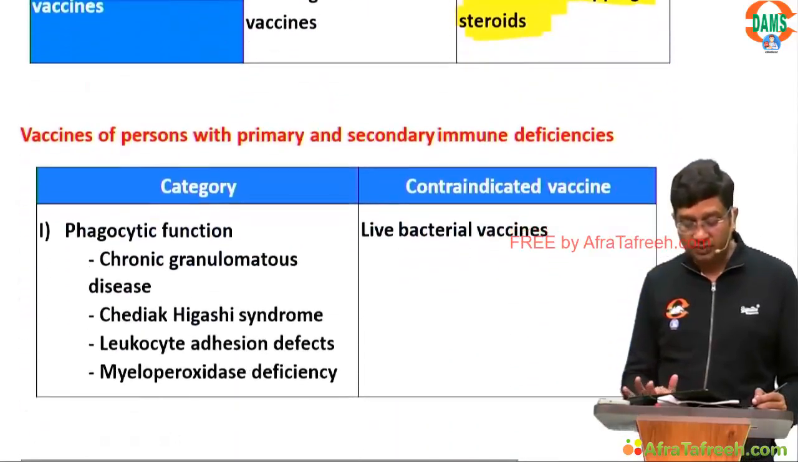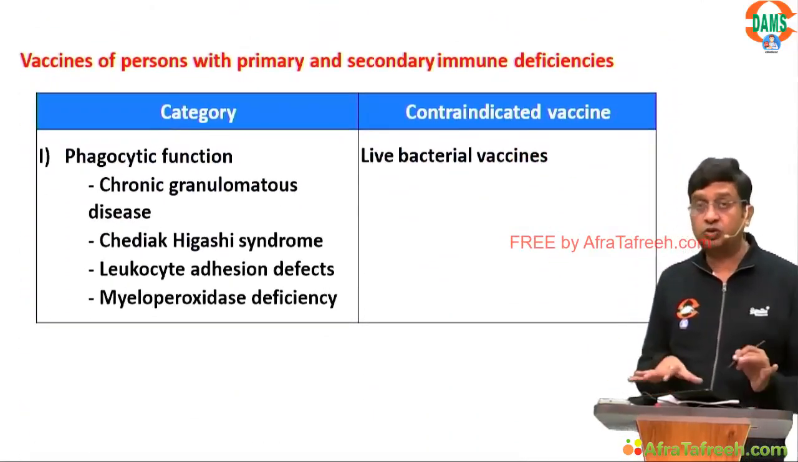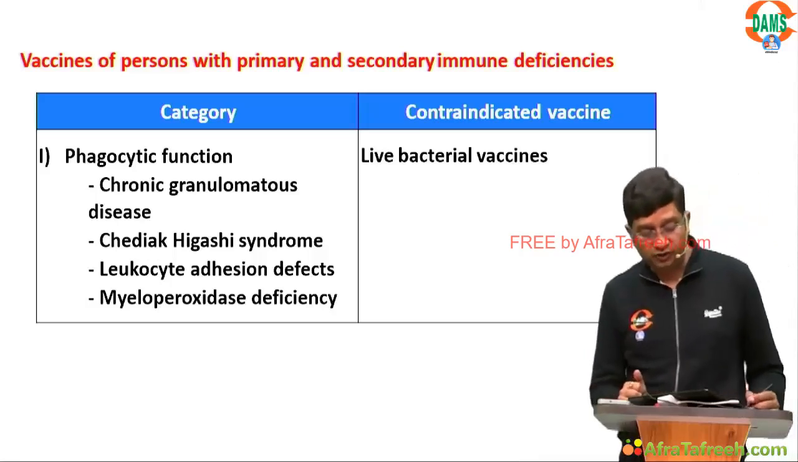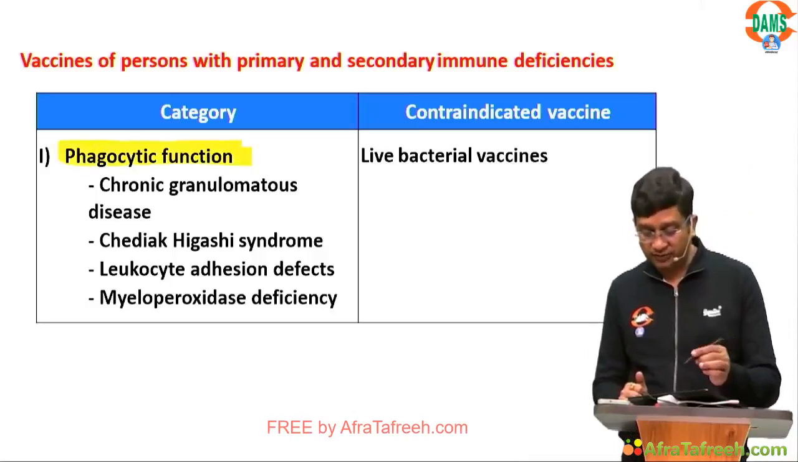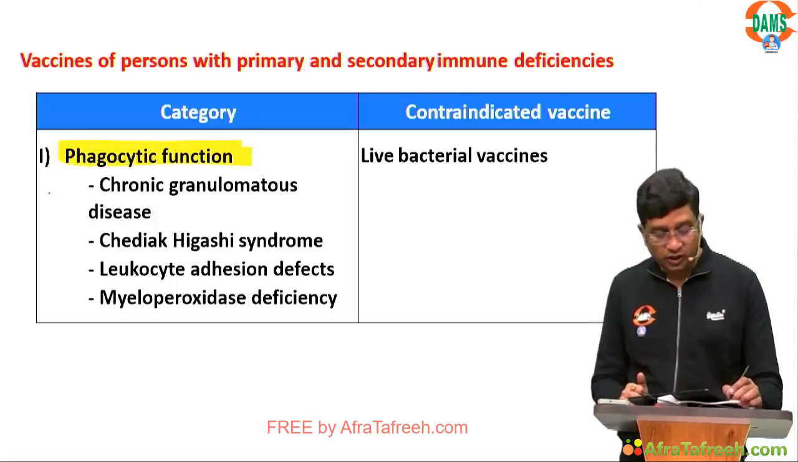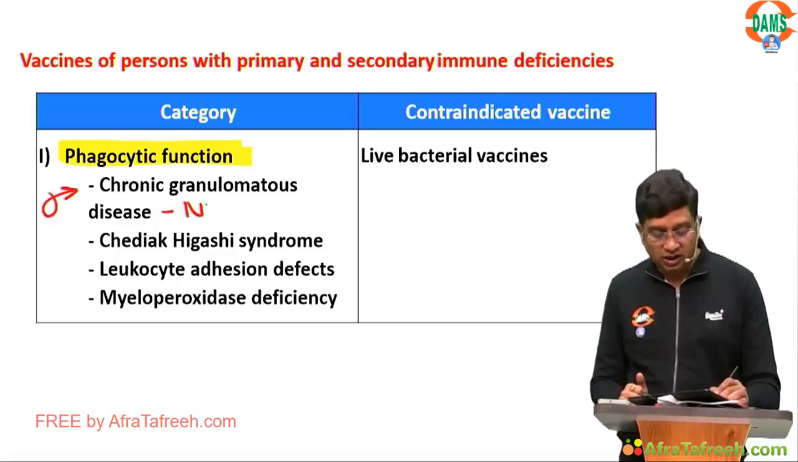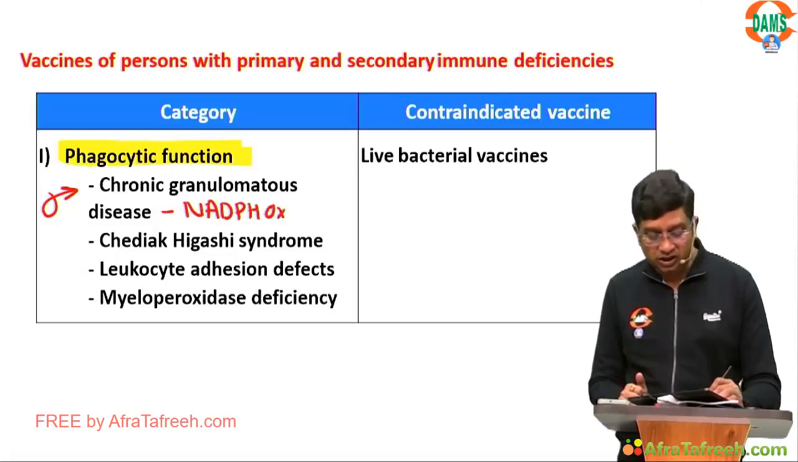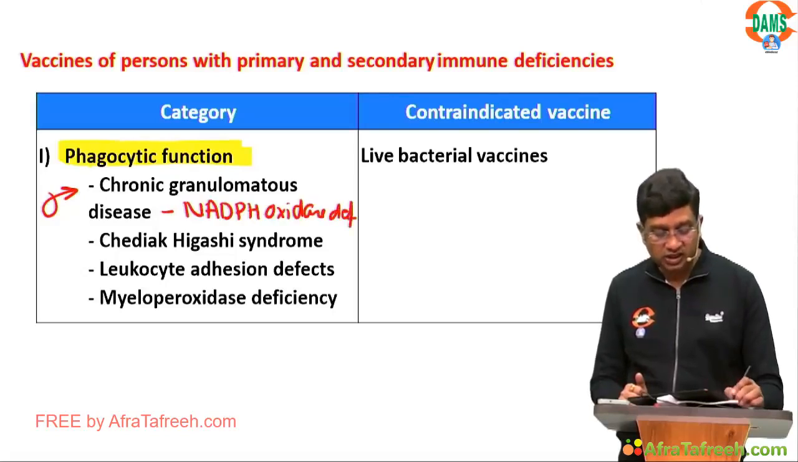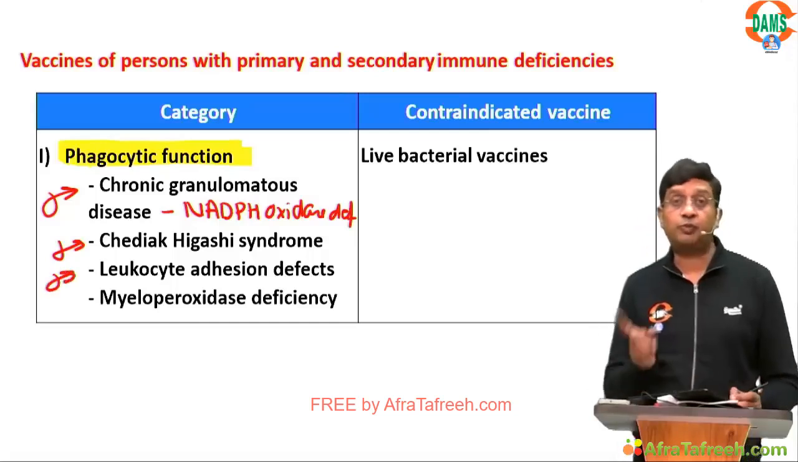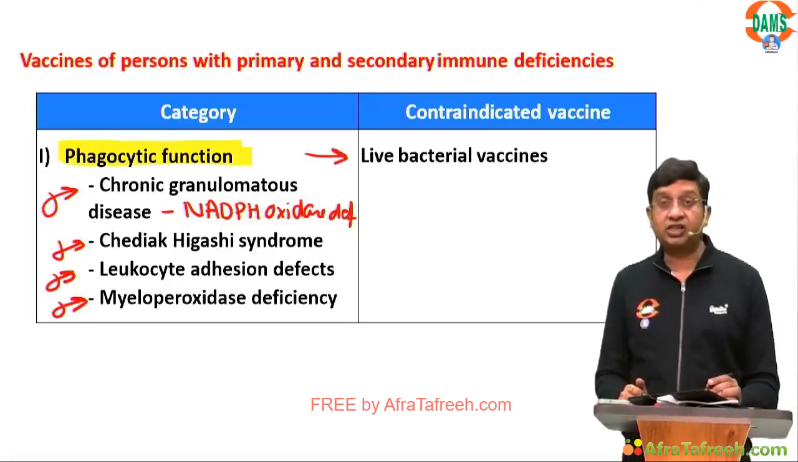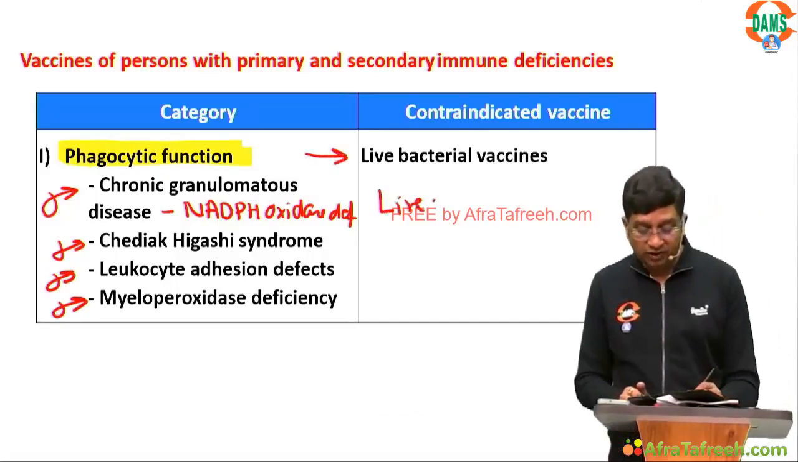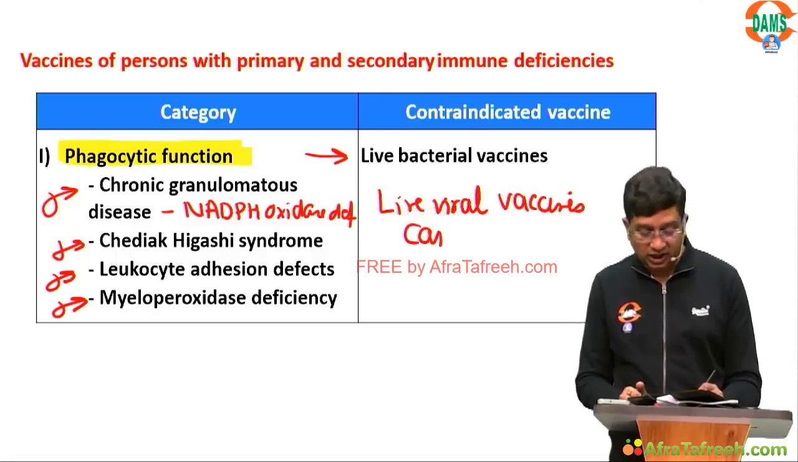The last table I have taken particularly, you had a question in the AIIMS exams also. This is the vaccination in immune deficiency. First we are saying defect in phagocytic function. One is chronic granulomatous disease, NADPH oxidase deficiency, or Chediak-Higashi syndrome, leukocyte adhesion defect type 1, type 2 and myeloperoxidase deficiency. Only the live bacterial vaccines are contraindicated. Live viral vaccines can be given.